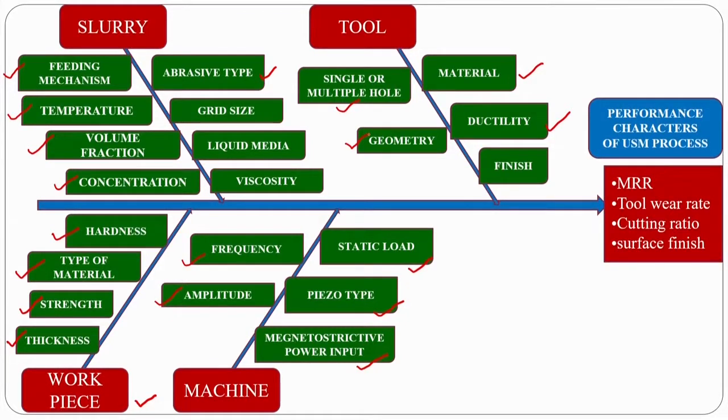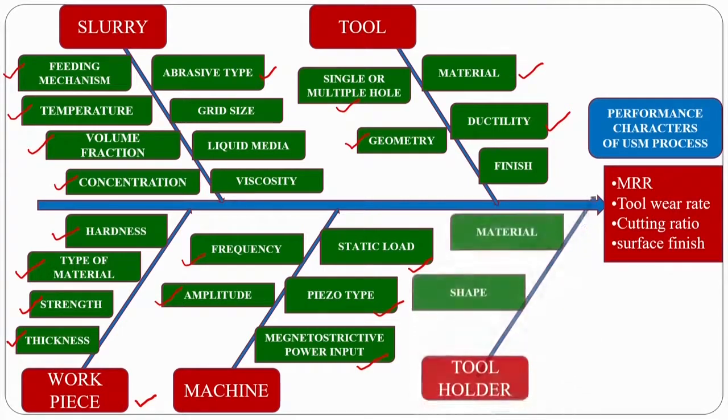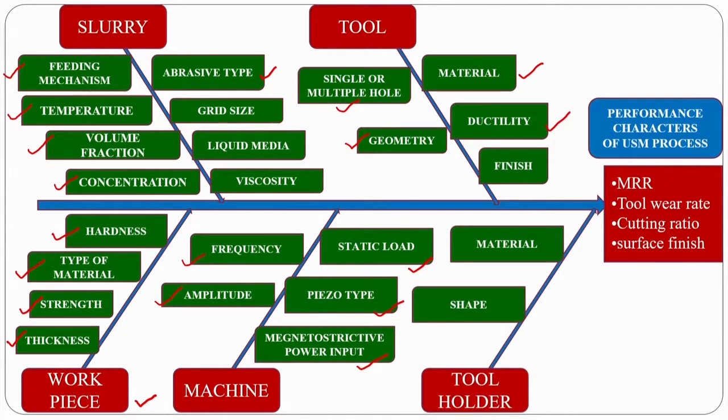If the geometry is very complicated, then the time requirement will also be very high. The tool holder, normally the tool holder material as well as the shape, will play a major role in the input parameters. Okay. These are the main 5 input parameters: slurry, tool, tool holder, machine as well as the workpiece material. These parameters influence the output responses that are required.